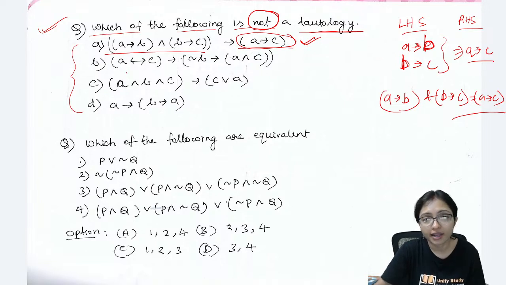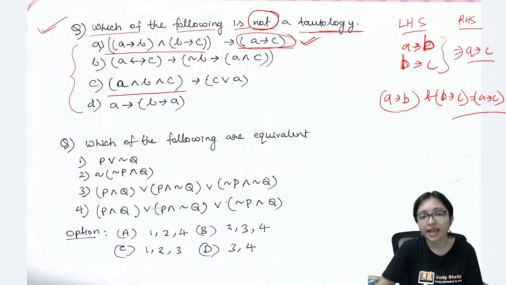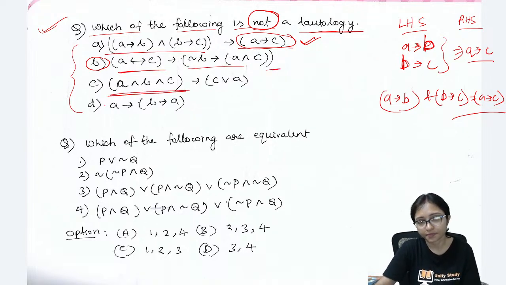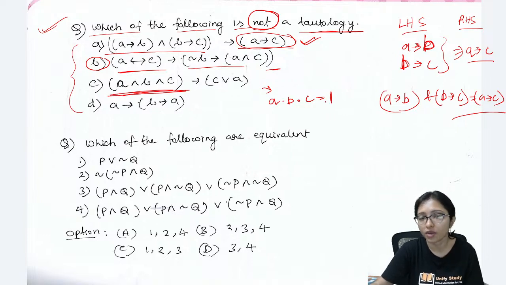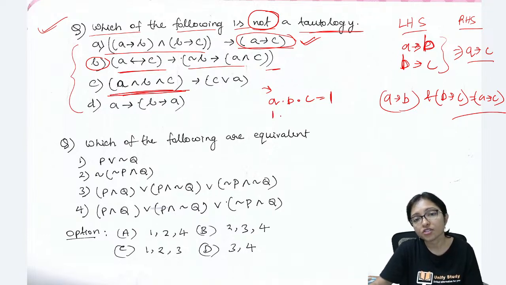Next one here, A and B and C. This is how to approach it. B is a little bit big, so leave it for now and think about C. Logically, whenever the left side is 1, A is 1, B is 1, C is 1, since to make it 1 everyone should be 1.